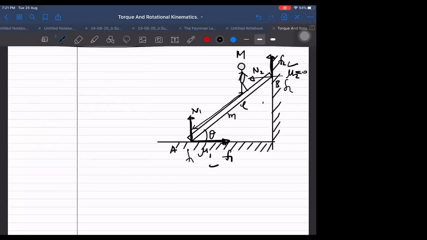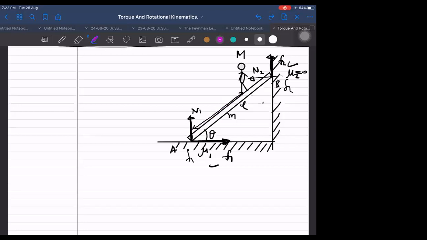The position of the man we will not take at maximum height here, unless they ask in the question. If they ask what the maximum height is, then we have to find that, because we don't know up to what point the man can go. After that, it may start sliding down. As the man is rising up, it has more tendency to slide. So we have to find out up to what point the man can go. Anyway, let us come back to our original problem.